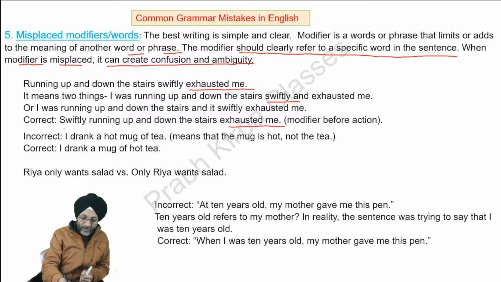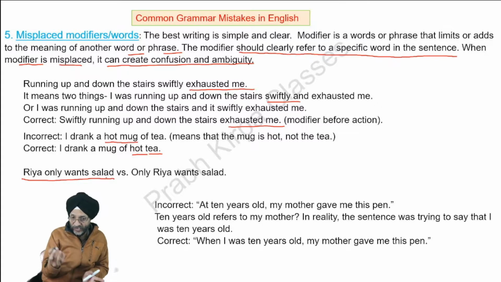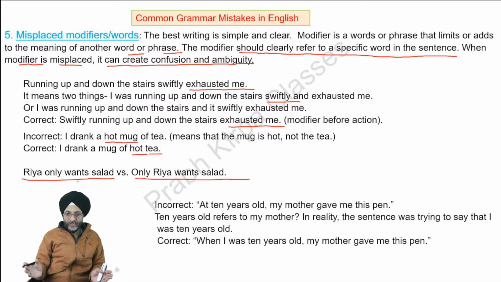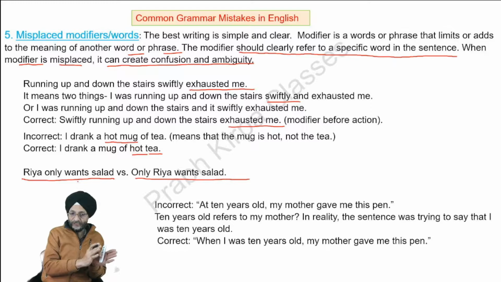If I say, I drank a hot mug of coffee, it may mean that the mug was hot and not the coffee. So the correct sentence should be, I drank a mug of hot coffee. We should use the word hot before coffee and not before mug. If we say, Ria only wants salad, it is different. If we say, only Ria wants salad, it means something different. In the first case, Ria only wants salad. There may be a gathering in your house and only Ria wants salad.